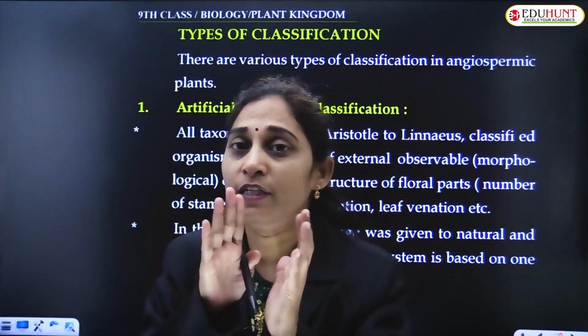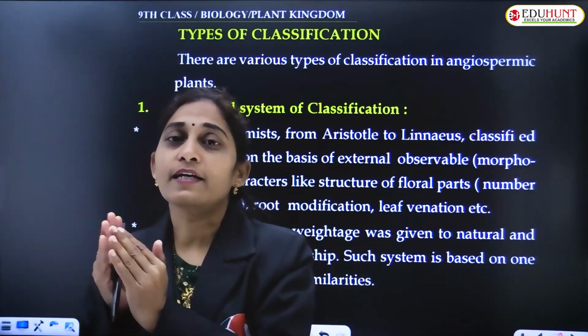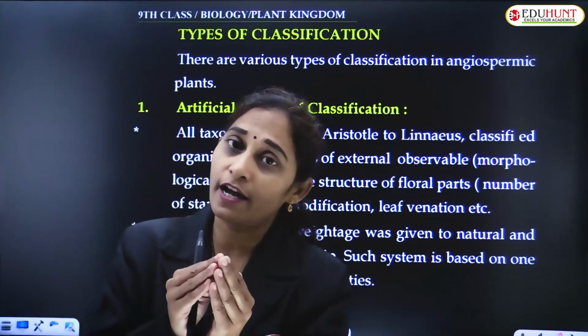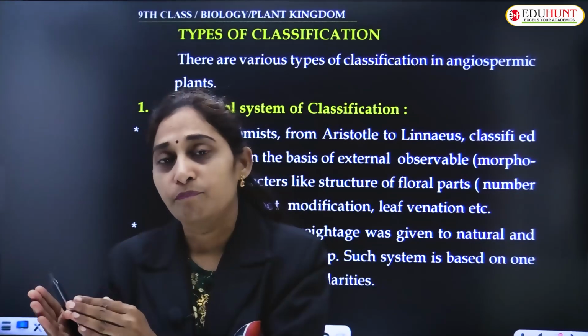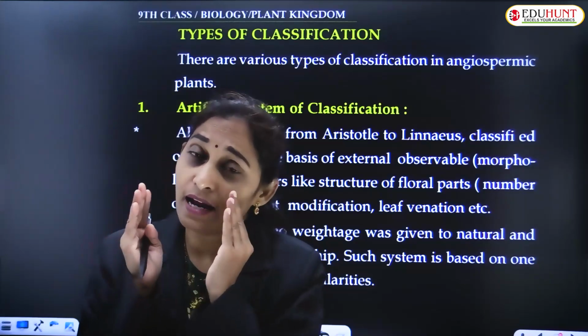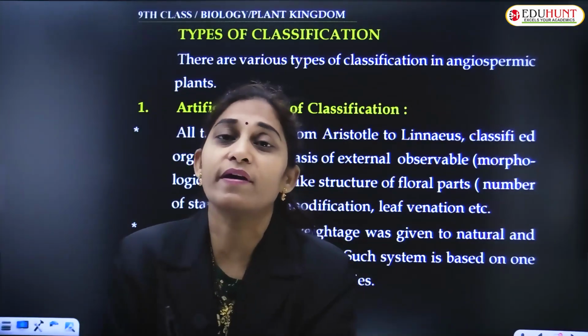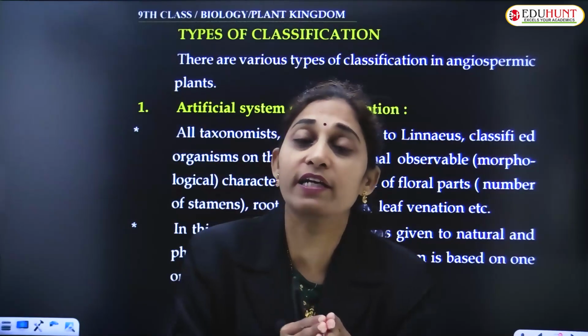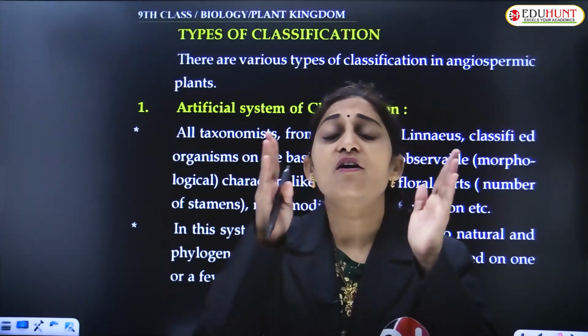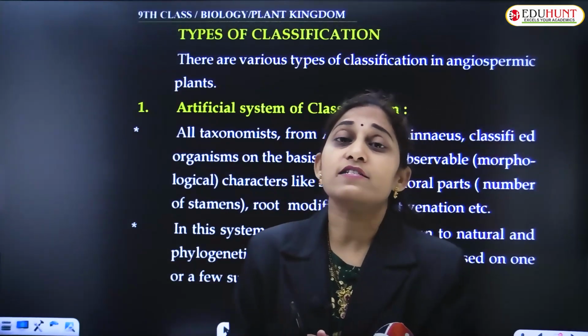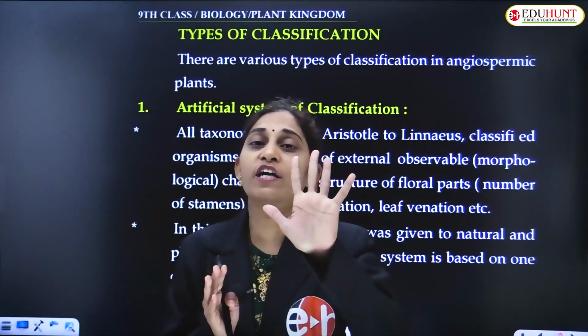But in the earlier classification, even fungi, Monera, Protista were included. That was also given by Whittaker. According to Whittaker, the entire living organisms were classified into 5 kingdoms.